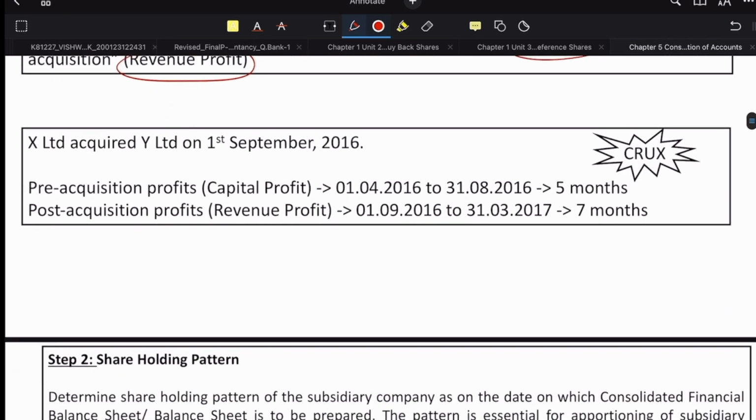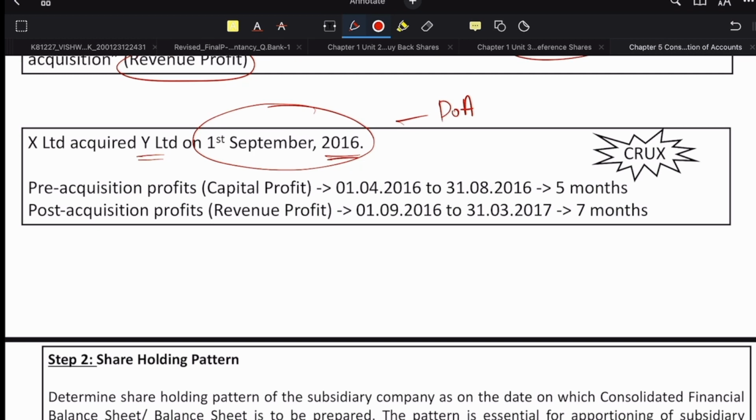So now let us look at one simple example here. X Limited acquired Y Limited. Acquired means they would have acquired shares in Y Limited, majority shares basically, on 1st September 2016. So this is the date which is relevant for us. This is the date of acquisition.